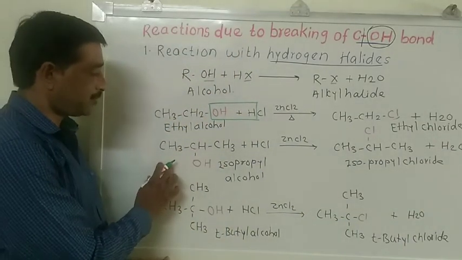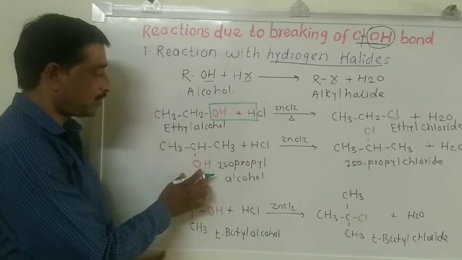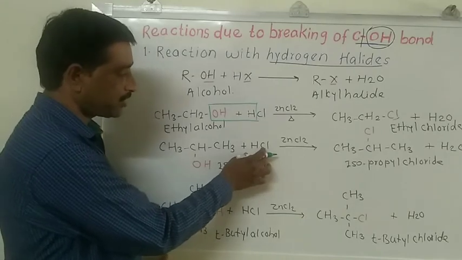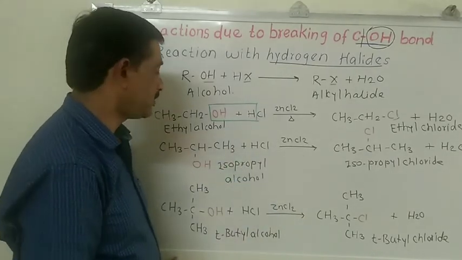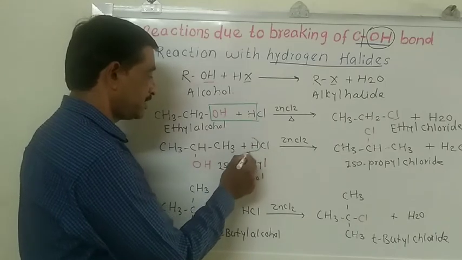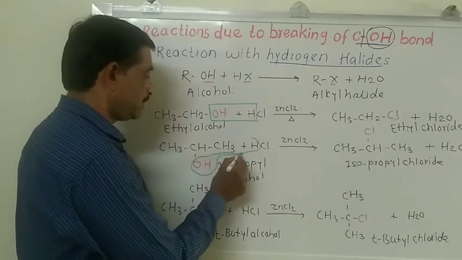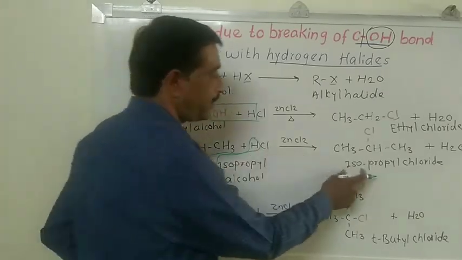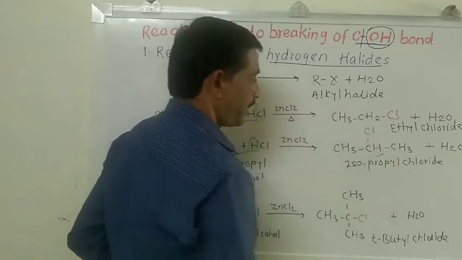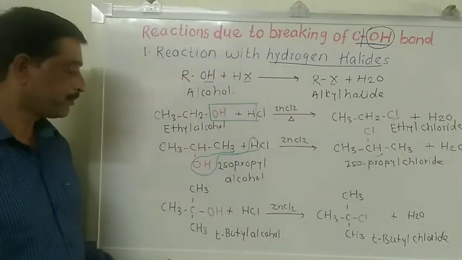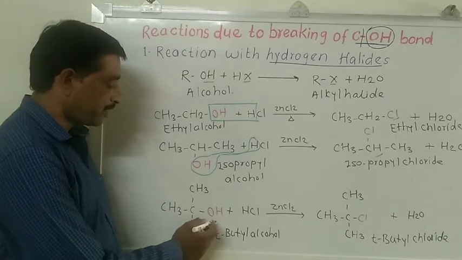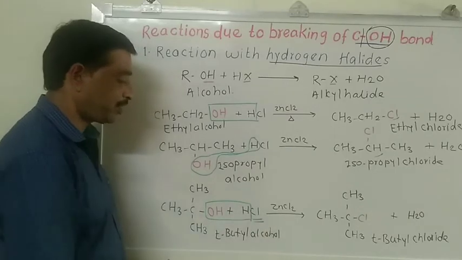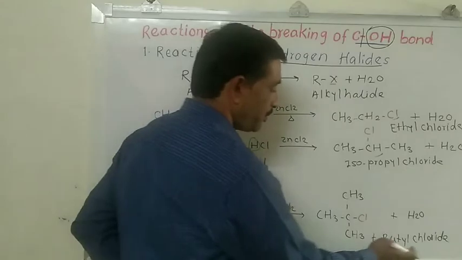When you consider the second example, we take a secondary alcohol such as isopropyl alcohol. Isopropyl alcohol reacts with hydrogen chloride in the presence of anhydrous zinc chloride. Here also the OH group of the alcohol is replaced by the chlorine atom, and we get isopropyl chloride, the secondary alkyl chloride. And when tertiary butyl alcohol is reacted with hydrogen chloride, here also the OH group is replaced by chlorine from hydrogen chloride, and we get tertiary butyl chloride.